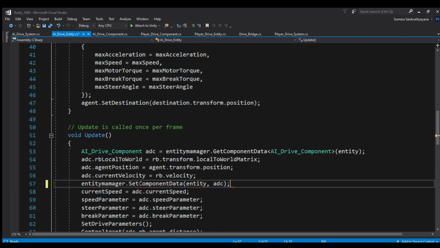Okay, let's save it and see if it is working.